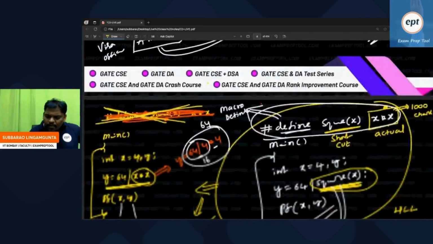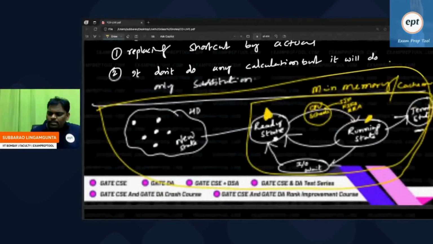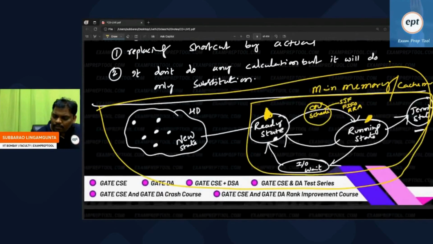Remember, it is a part of operating system. No need to do more work on this. Roughly, I gave some rough idea. At the end of the day, all are part of computer science only.